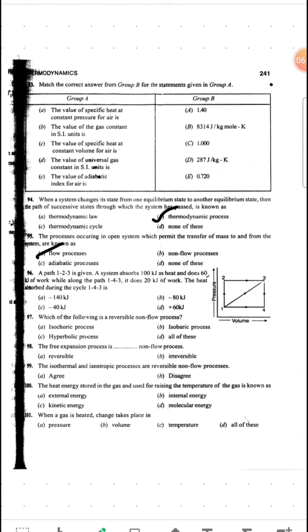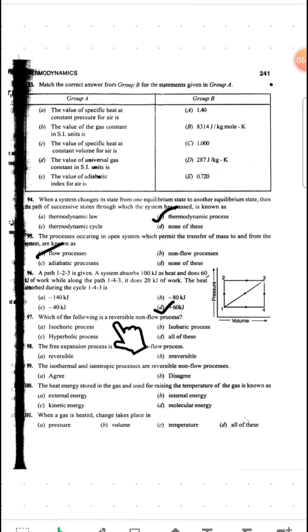So option D will be the correct answer. So let's see the next question. It was a very simple numerical. You can expect this type of questions. So just understand. If you have any doubt, then let me know in comments. I will again try to describe that. Okay. Let's see the next question.